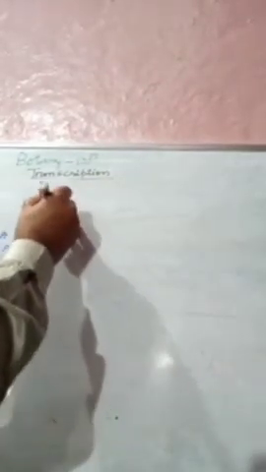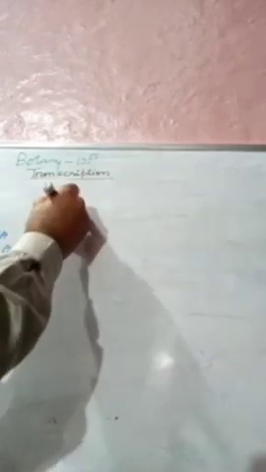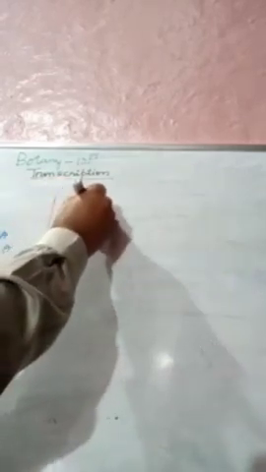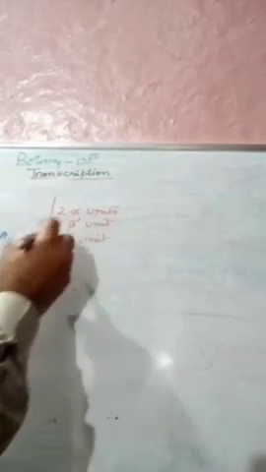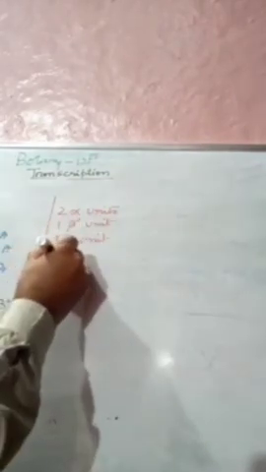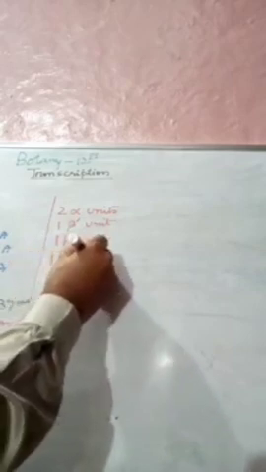Now, what are these subunits? अगर मैं इनके नाम लिखूंगा, these are 2 alpha units, 1 beta dash unit, 1 beta unit, and 1 omega unit.